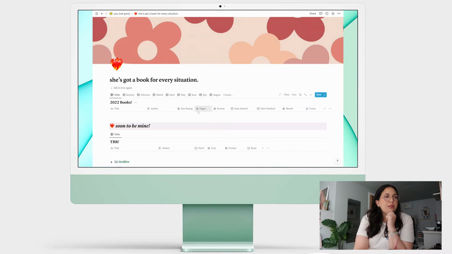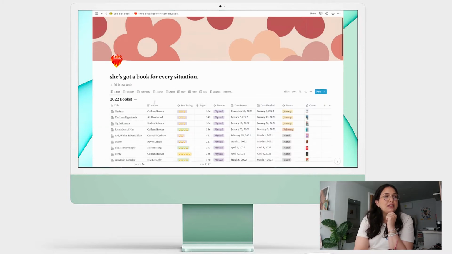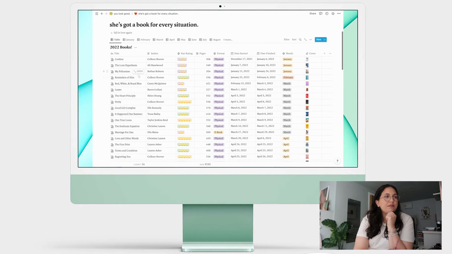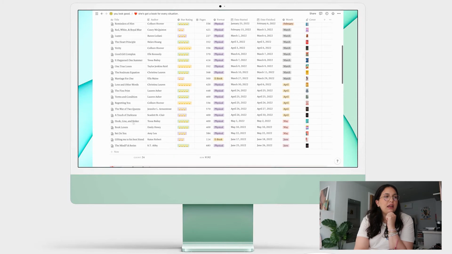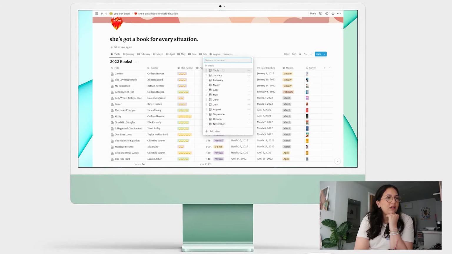And then we've got my book tracker. So this is my 2022 books. This is where I write in all the books that I've read: author, the star rating I'm giving them, page number, the format of the book I read, when I started, when I finished, the month, and then I add the cover. The reason I add the cover is because if I go down here,